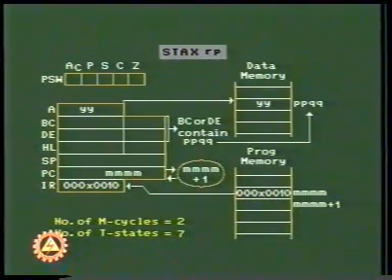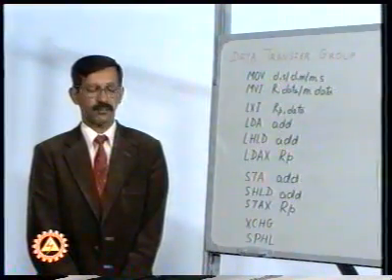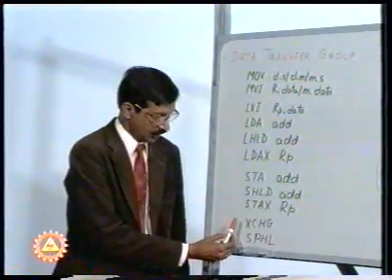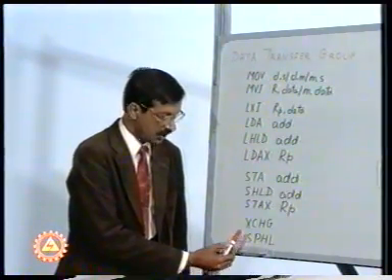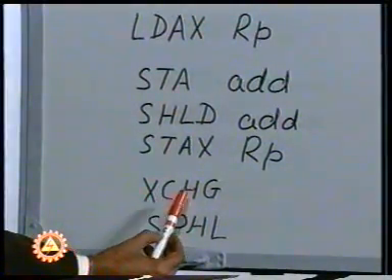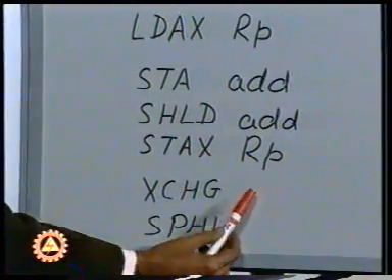For execution of STAX RP instruction, the memory address PPQQ is picked up from BC or DE register pair and is placed on the address bus. The contents of the accumulator, that is YY, are copied to this address memory location. The remaining two instructions are XCHG and SPHL. The XCHG instruction and SPHL do not have any operand.